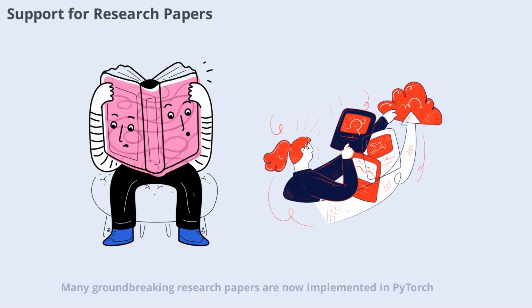Many groundbreaking research papers are now implemented in PyTorch, reflecting its popularity in the academic community. Its flexibility and ease of use make it ideal for experimenting with novel architectures and techniques. TensorFlow is also used in research, particularly for projects that require scalability and deployment. Both frameworks are supported by leading conferences and journals, and many open-source implementations are available for both. The choice often comes down to personal preference and the specific requirements of the research project.